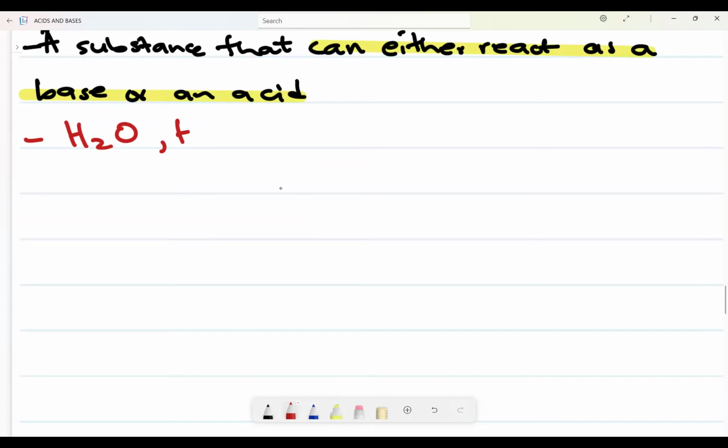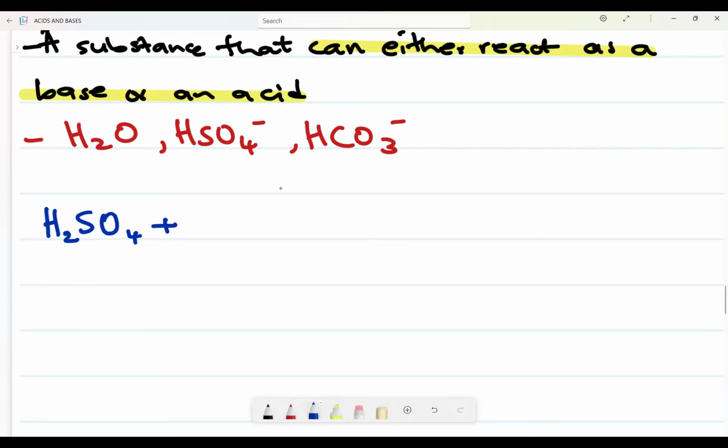We also have HSO4 minus. We also have HCO3 minus. Okay. Let us have an example. Let us take H2SO4 plus water to form me what?